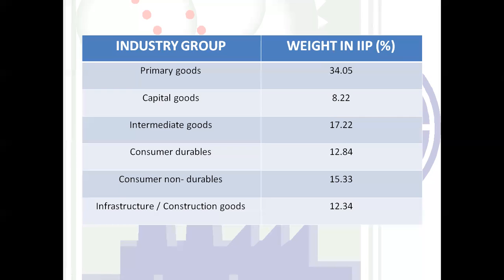Consumer durables are 12.84 percent, consumer non-durable goods 15.33 percent, and the last one, infrastructure or construction goods, is 12.34 percent. You don't have to learn this table, but you have to make sure that these are the contributions to the industrial sector.